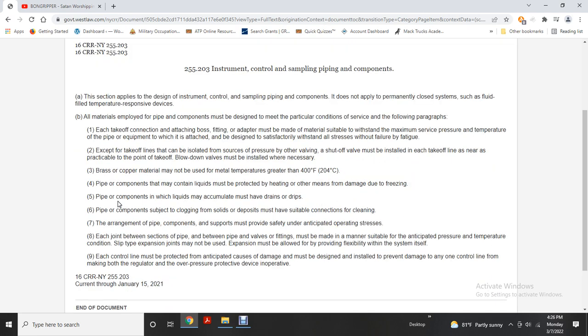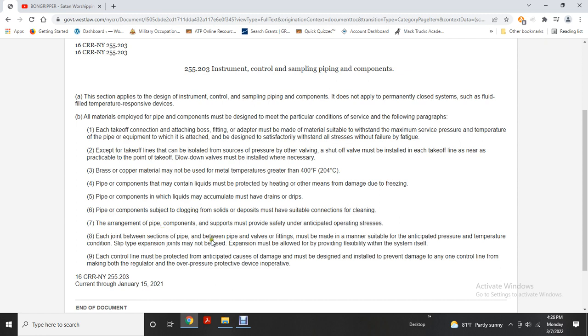Brass or copper may not be used with a temperature greater than 400 degrees Fahrenheit. Pipe components containing liquids must be protected from freezing by heating or other means of the damage due to freezing. Pipe components with liquid that may accumulate must drain and drip. Pipe components subject to solids deposits must be suitable for connection for cleaning. Arrangement of pipe component support must provide for anticipated operating stress.